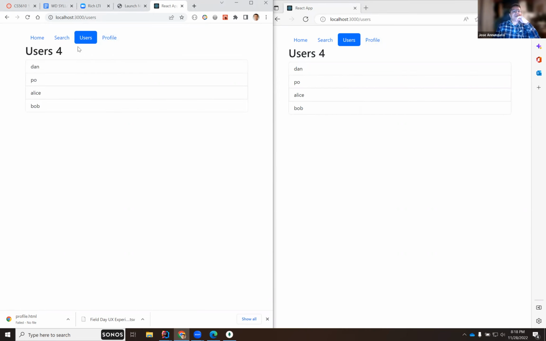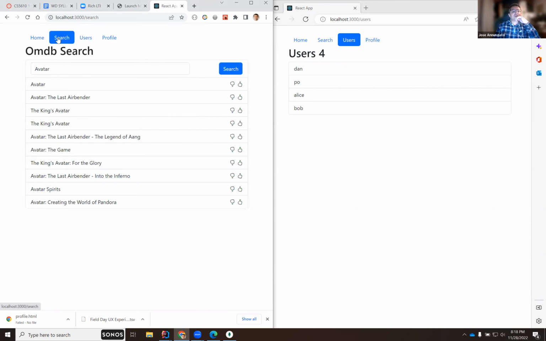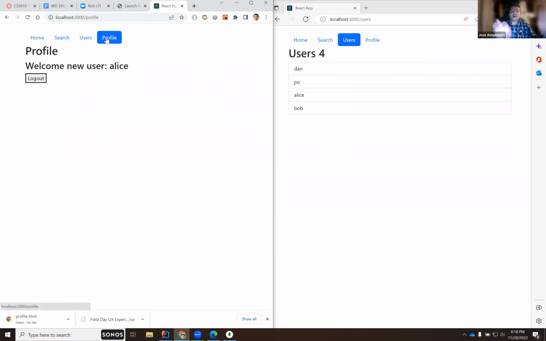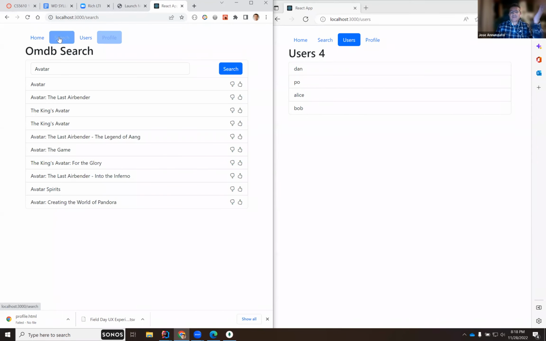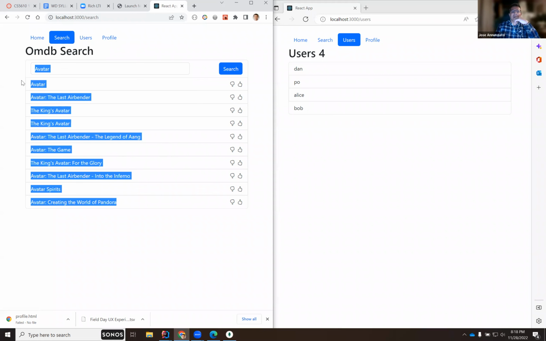Also, if I search for a movie and I like the movie, well, I need to store that somewhere, right? Somewhere I need to record the fact that this person who's logged in as Alice likes that particular movie, right? So how do I do that? I need to record that information. Notice that this information is nowhere in my database.